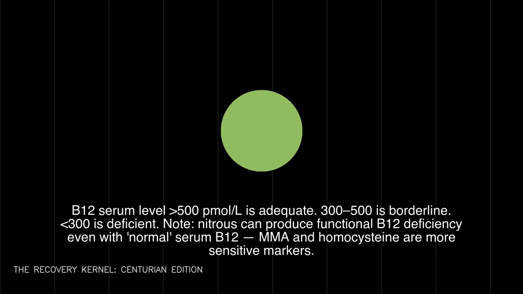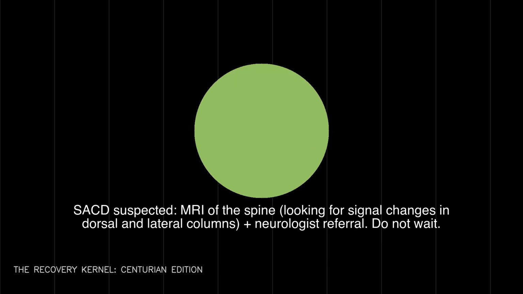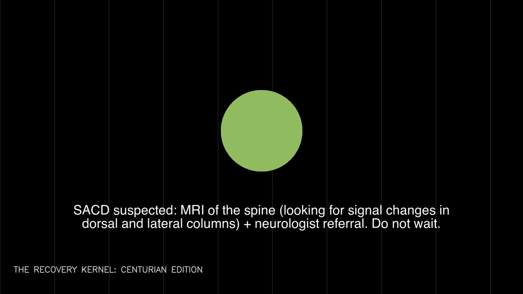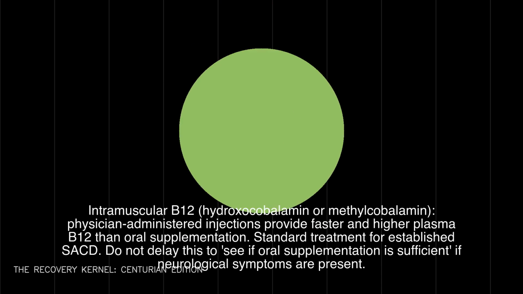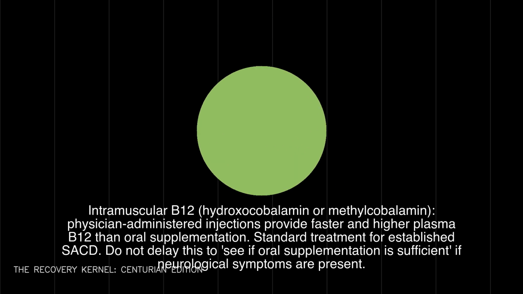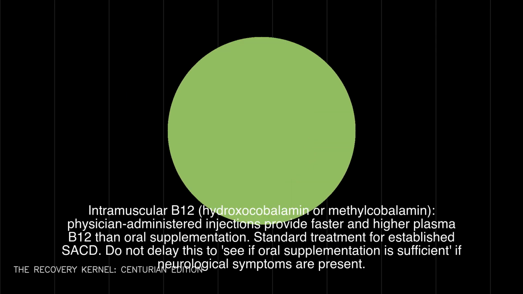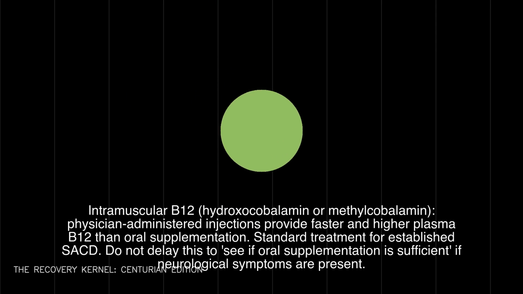SACD suspected, MRI of the spine, looking for signal changes in dorsal and lateral columns, plus neurologist referral. Do not wait. Intramuscular B12, hydroxycobalamin or methylcobalamin physician-administered injections provide faster and higher plasma B12 than oral supplementation. Standard treatment for established SACD. Do not delay this to see if oral supplementation is sufficient if neurological symptoms are present.